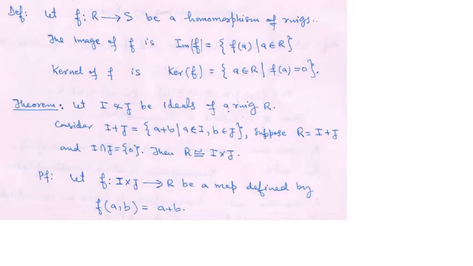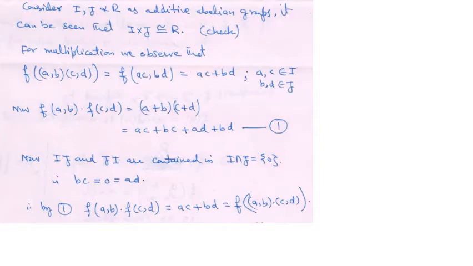Proof: we define a map from I cross J to R by f(a, b) equal to a plus b, because a plus b is in R. Now it can be seen that I cross J is isomorphic to R. You have to check it.